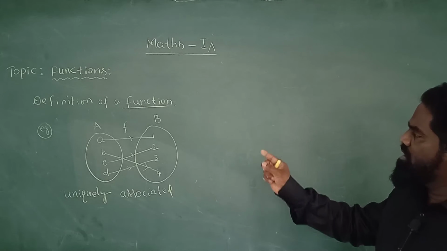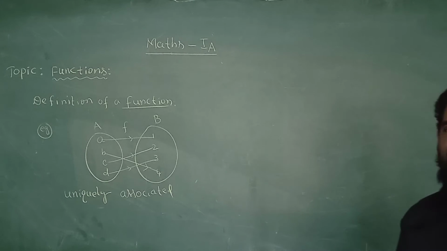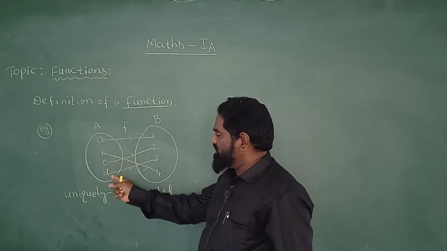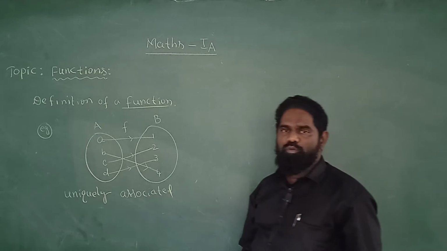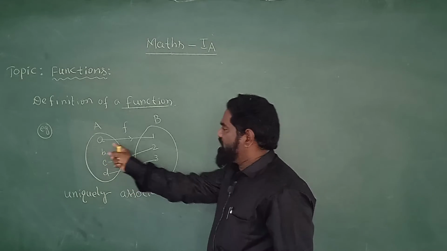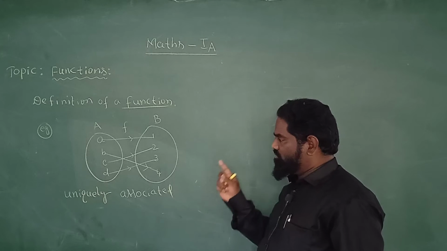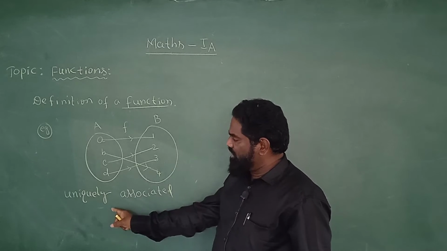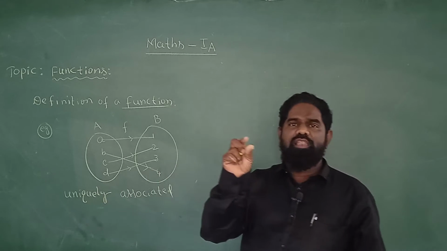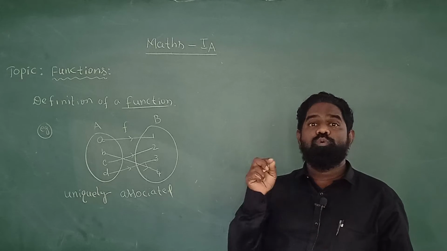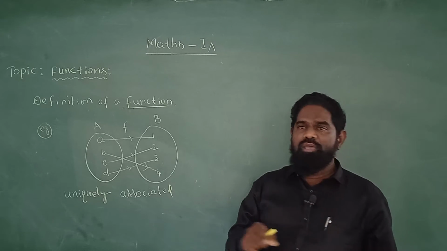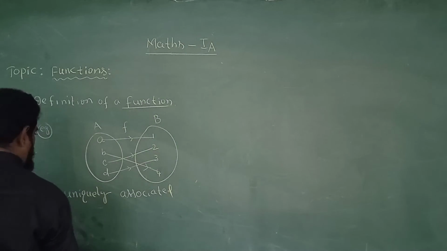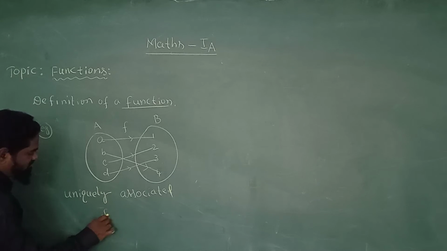This is a relation. Suppose F is a relation between A and B. A and B are two non-empty sets. A has elements a, b, c, d, and B has elements 1, 2, 3, 4. a is related with 1, b with 4, c with 2, d with 3. Here, every element of set A is uniquely, meaning one time, related with the elements of set B. These types of relations are called functions.